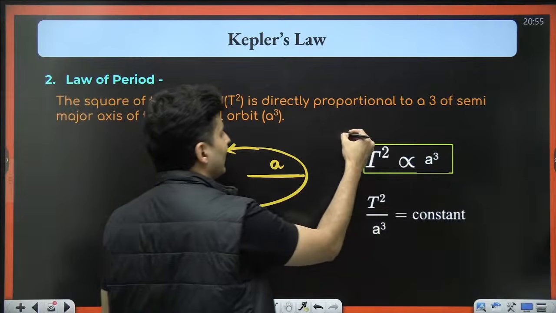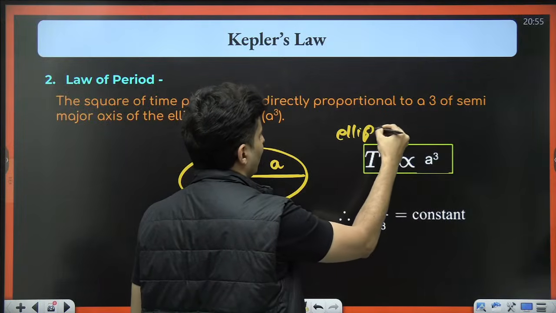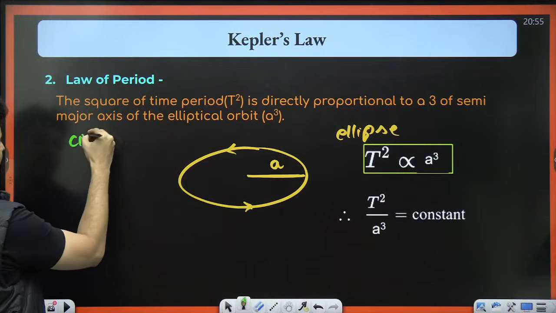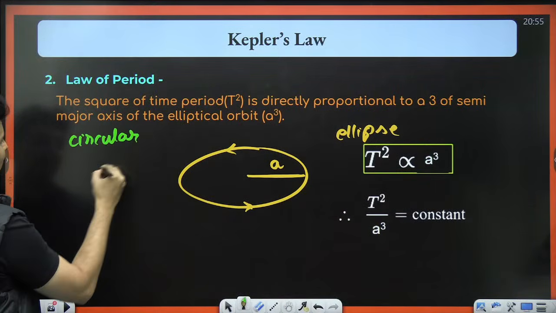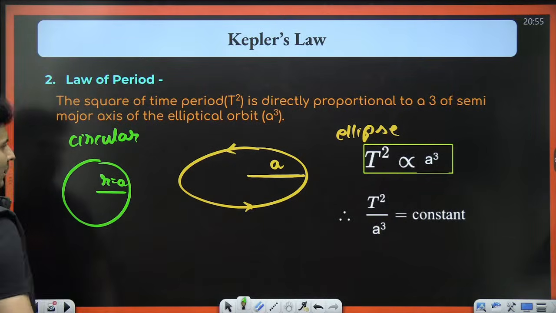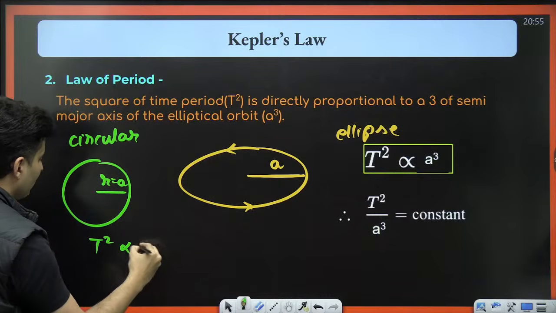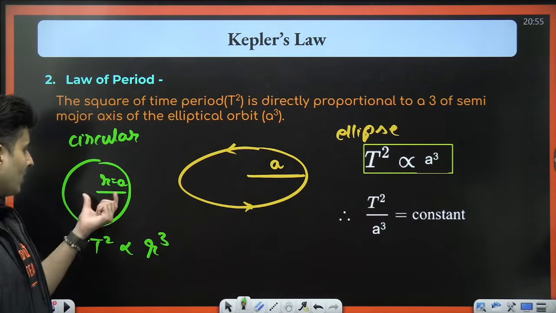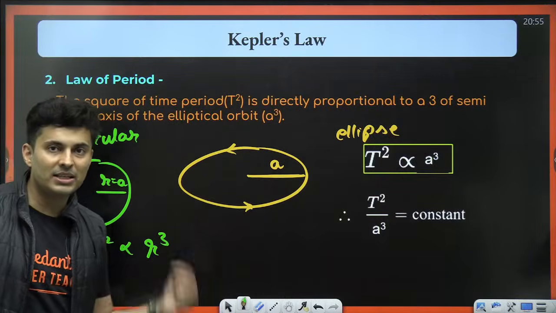This is for an ellipse. But if it is a circular orbit, then the radius itself is the semi-major length. Hence, T squared is proportional to r cubed for a circular orbit.